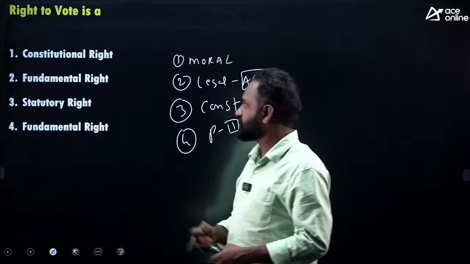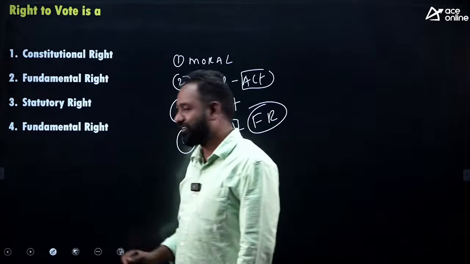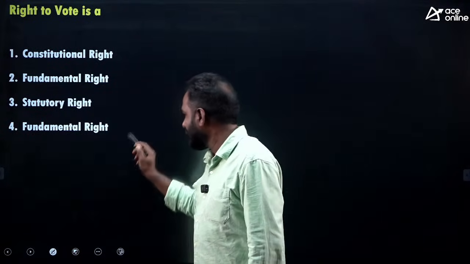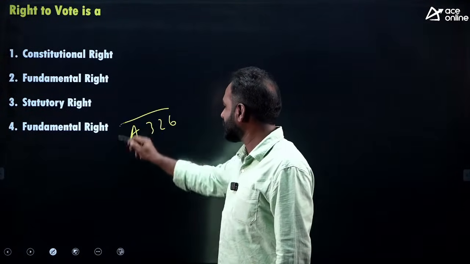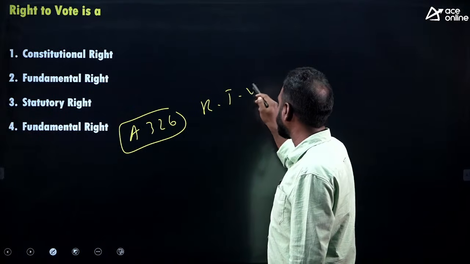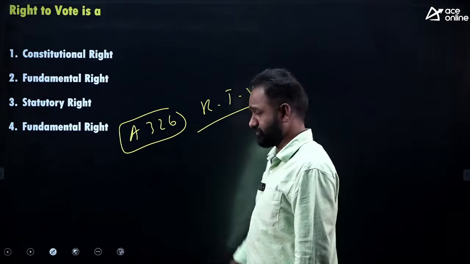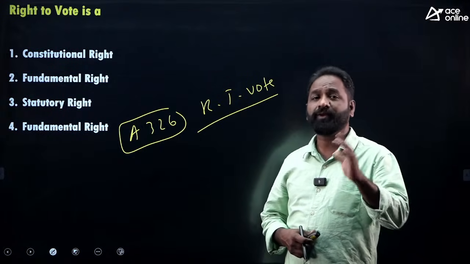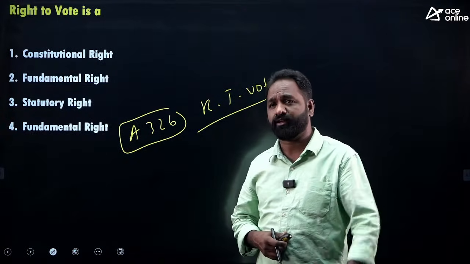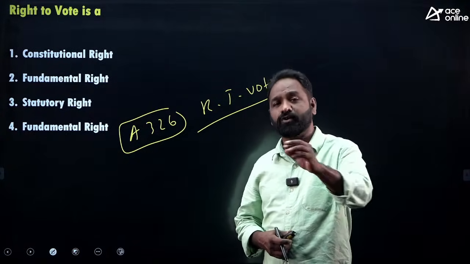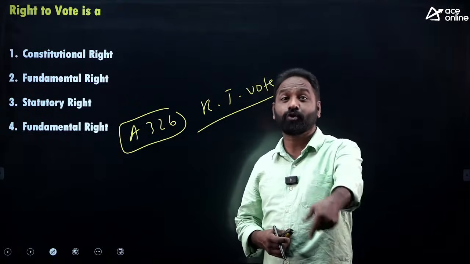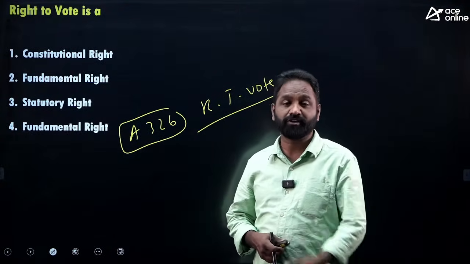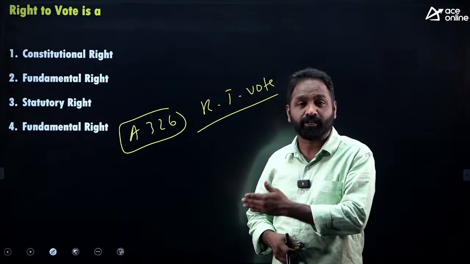So I have already given a hint: Article 326 gave the right to vote. Right to vote is a constitutional right. In many previous judgments, the Supreme Court used to say right to vote is a statutory right. Recently the Supreme Court reaffirmed that right to vote is a constitutional right, because it is mentioned in Article 326.